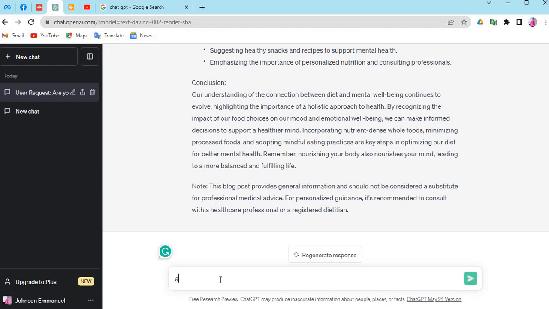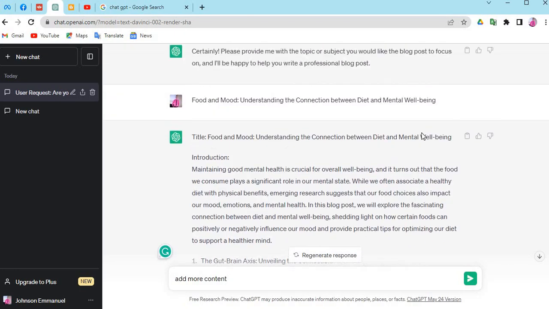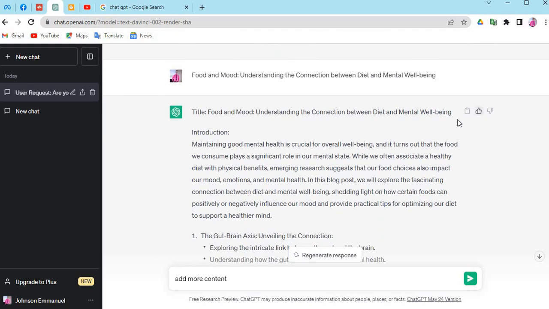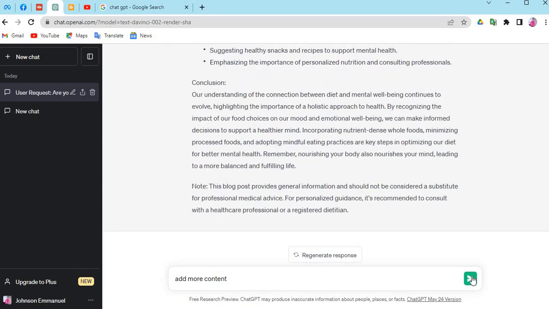But let's say we still need more content. We can easily come here and add more content, but we are not going to be using that. I'm just trying to show you guys for the sake of this tutorial. So let me just copy what we need first. I've actually copied this. Can you guys see what I did? This is where you're going to copy. Just click on it to copy. Click here, copied. Fine.